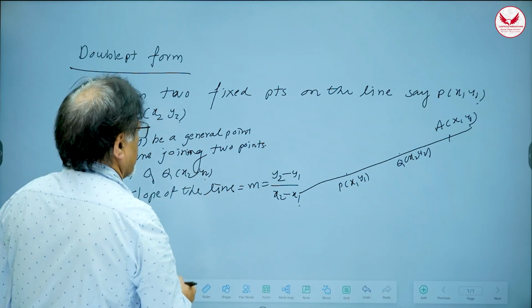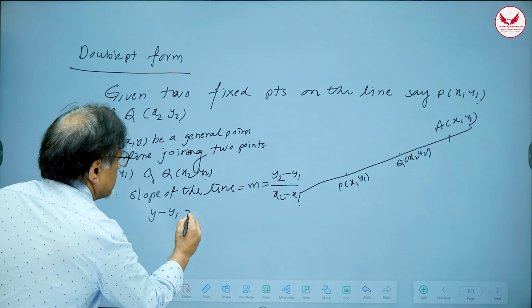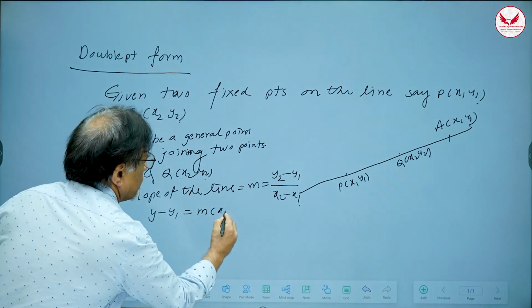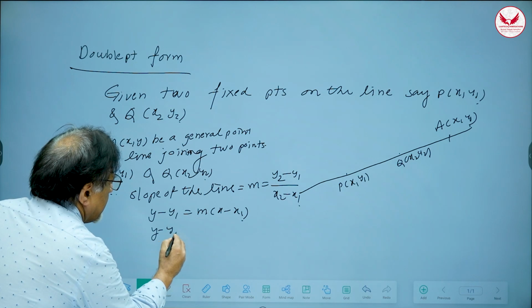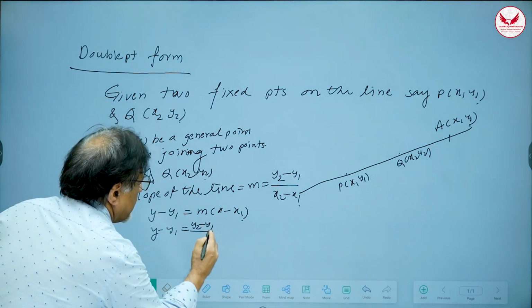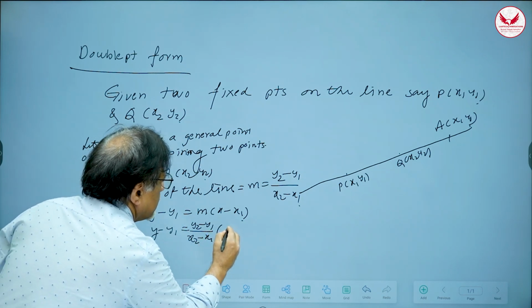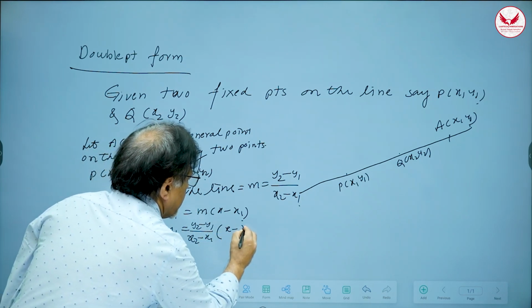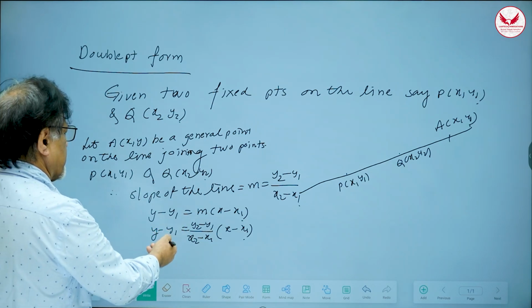So, I will use this equation: y minus y1 is equal to m into x minus x1. Correct? Which means y minus y1 is equal to y2 minus y1 divided by x2 minus x1 multiplied by x minus x1.